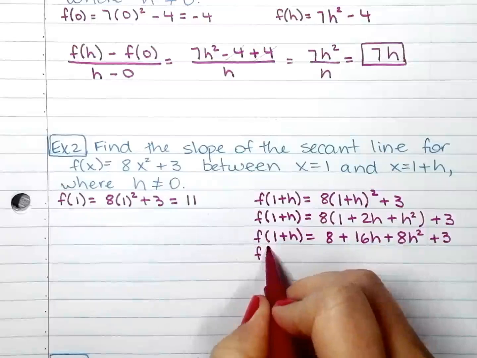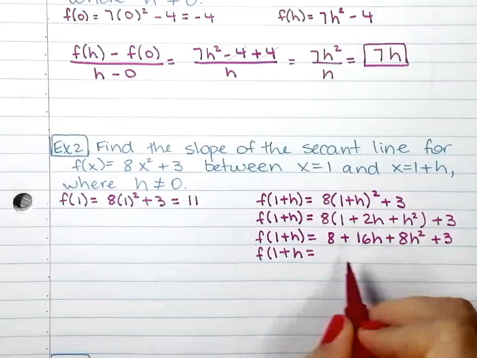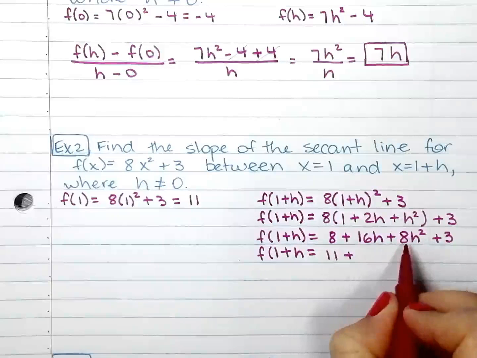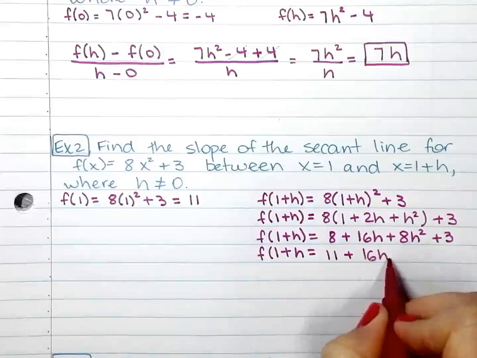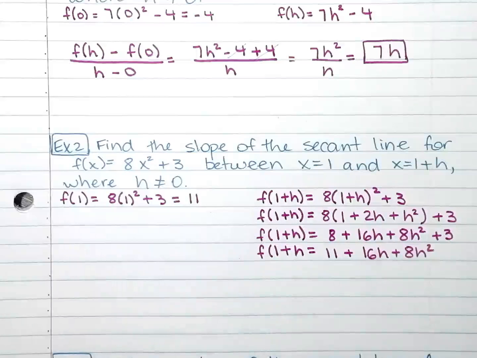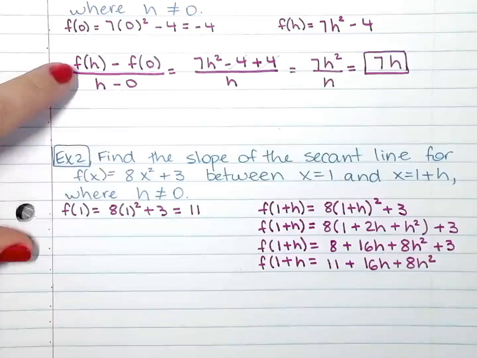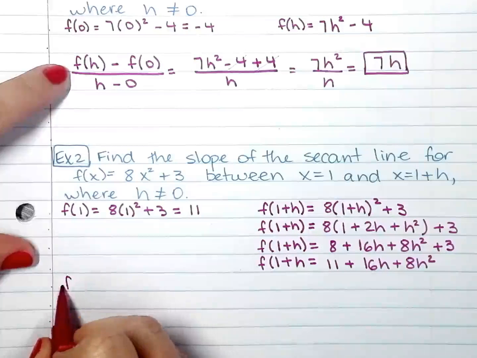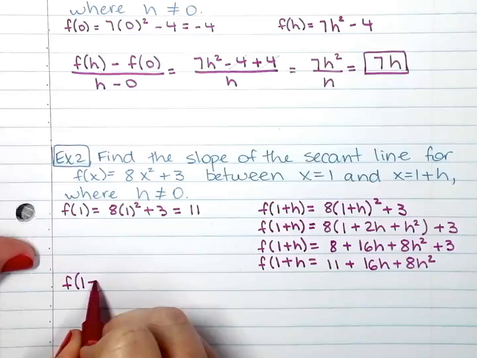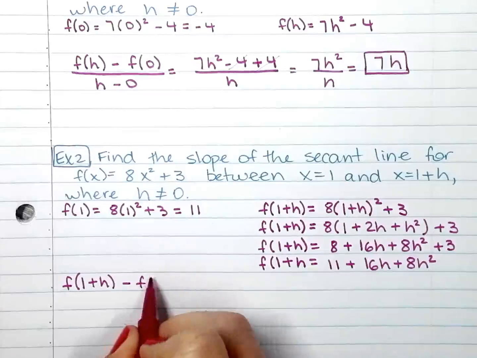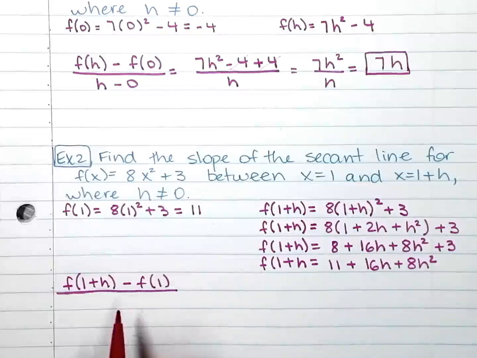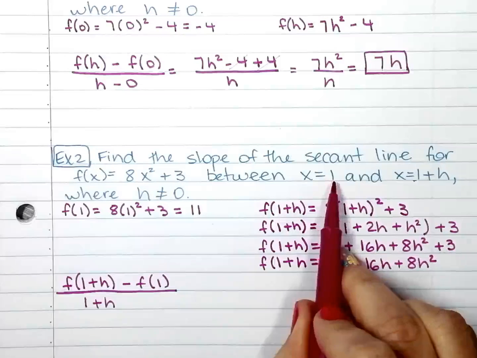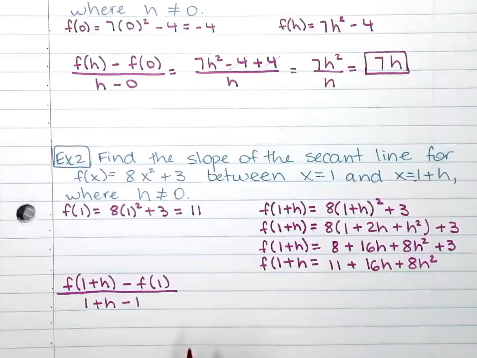Combine like terms. 8 and 3. And then there's no other h or h squared that you need to combine. Okay, back to our formula. So I'm going to do it right here: f of 1 plus h minus f of 1, over 1 plus h minus 1.